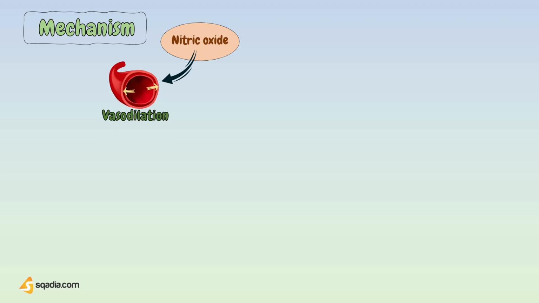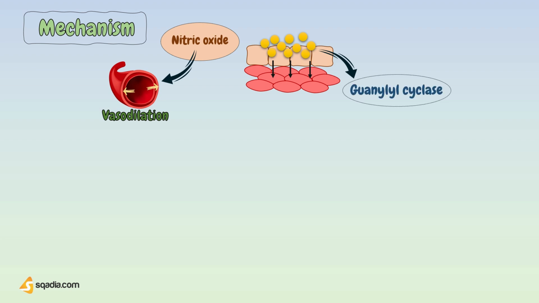When NO forms, it has a half-life of a few seconds, as it has a very high affinity for superoxides. Once released by the endothelium, nitric oxide diffuses into adjacent and downstream vascular smooth muscle cells. Nitric oxide thus avidly binds to the heme moiety of the enzyme guanylyl cyclase, which is found in vascular smooth muscle cells and most other cells of the body.